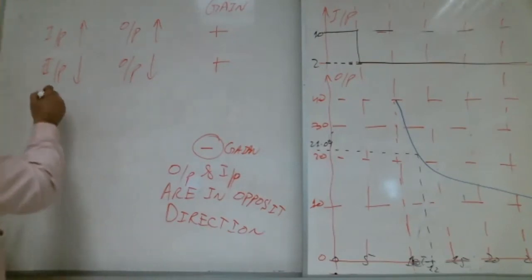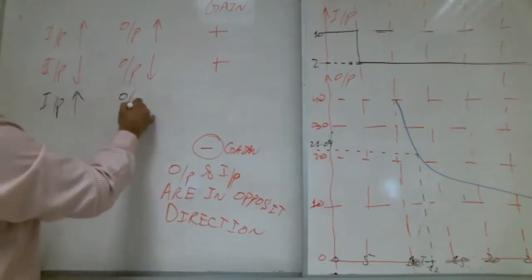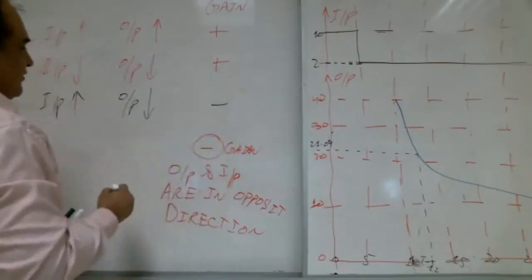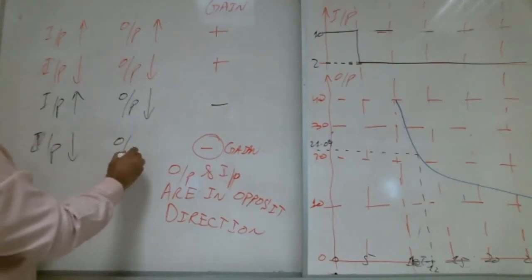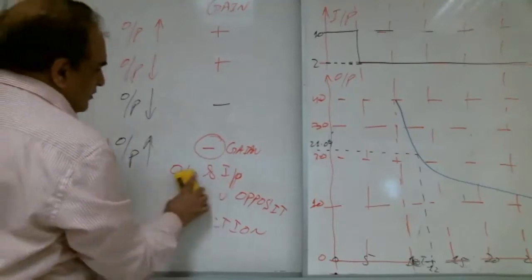If input increasing, output decreasing, then it is negative. If input decreasing, output increasing, again it is negative.